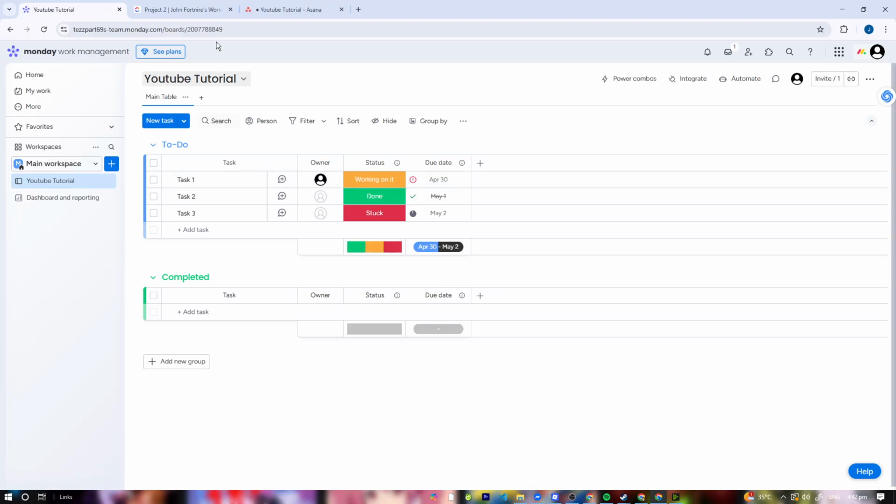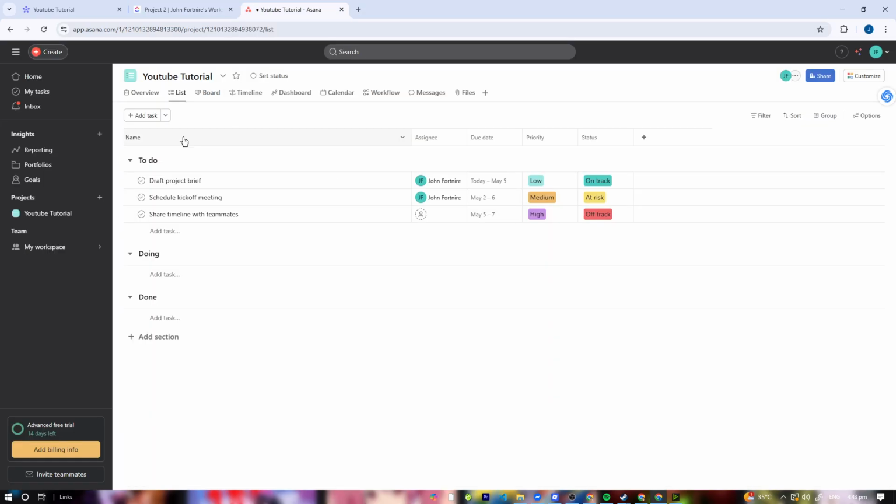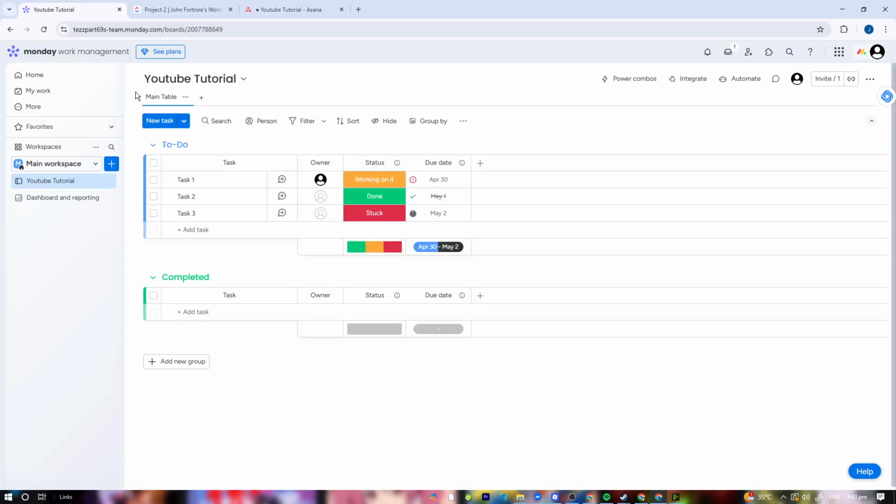Today we're comparing three of the most popular project management tools out there. First, we have monday.com, then ClickUp, then Asana. Whether you're a freelancer, part of a startup, or managing a large team, this breakdown helps you decide which one fits your workflow the best. So let's get started.